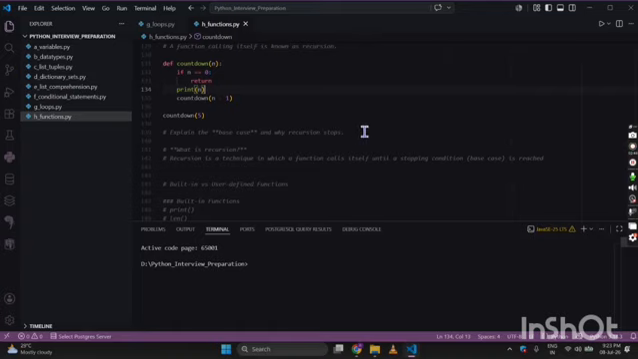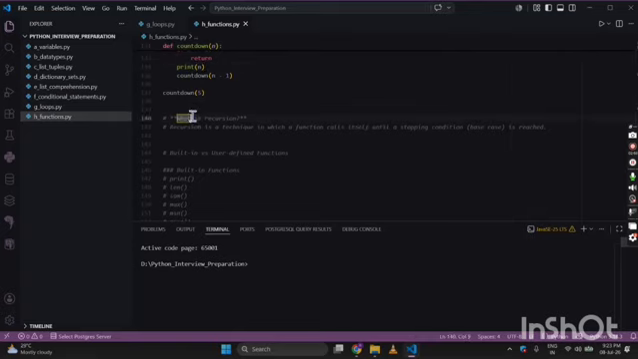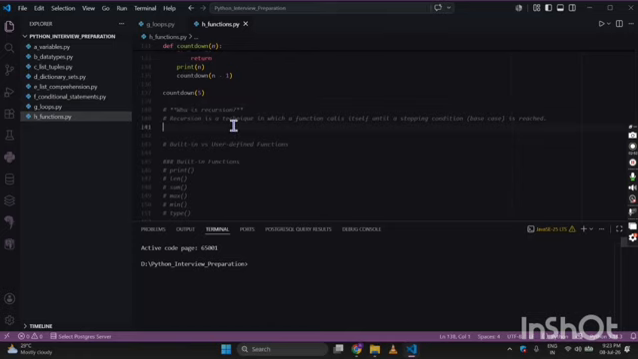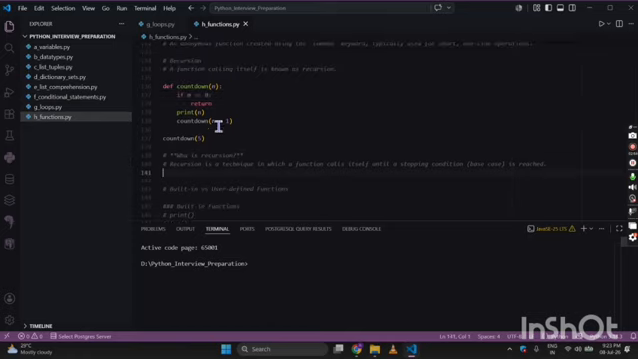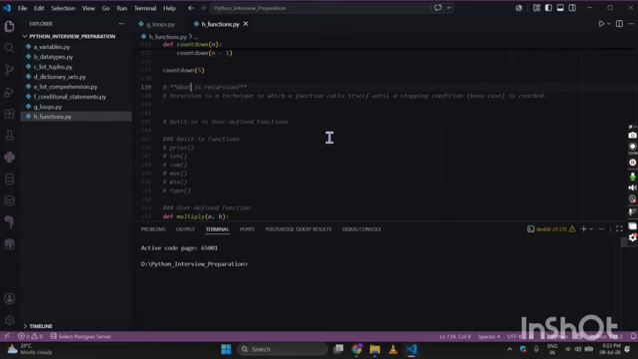Why does recursion stop? Because our end condition has been met. That's the reason. So what is recursion? Recursion is a technique in which a function calls itself until the stopping condition, that is the base case, is reached. Now let us come up to some built-in and user-defined functions.